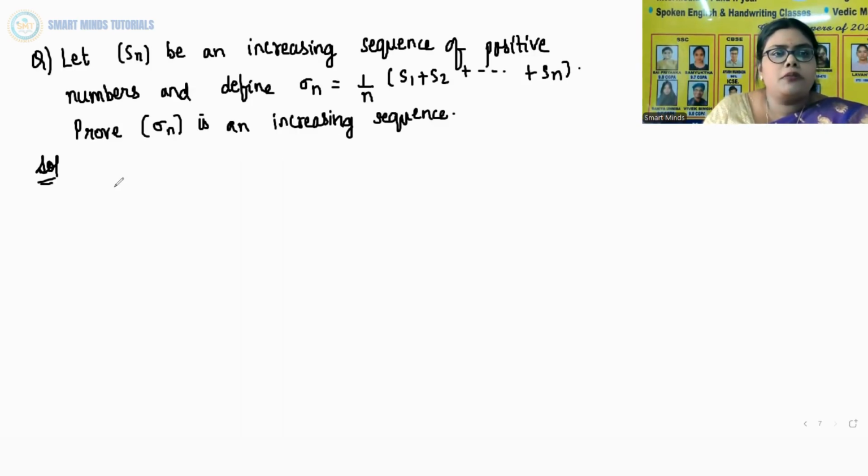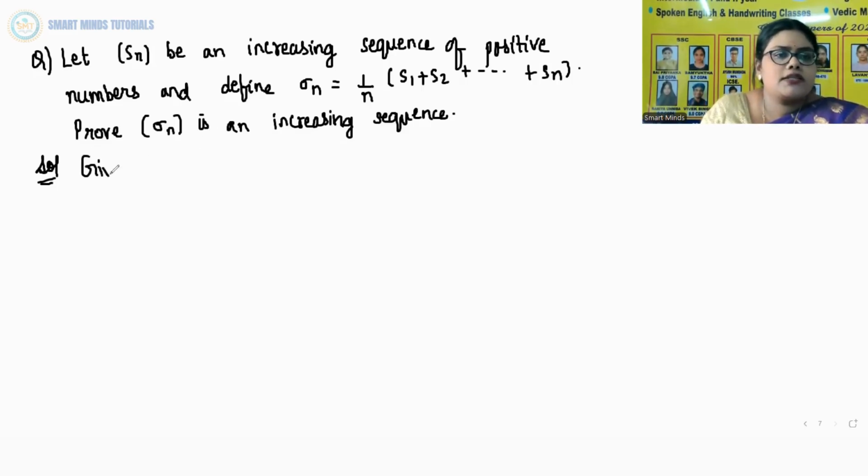Now take this problem. This is very, very important. Let Sn be an increasing sequence of positive numbers and define sigma n equals 1 by n into S1 plus S2 plus so on up to Sn. Prove sigma n is an increasing sequence.